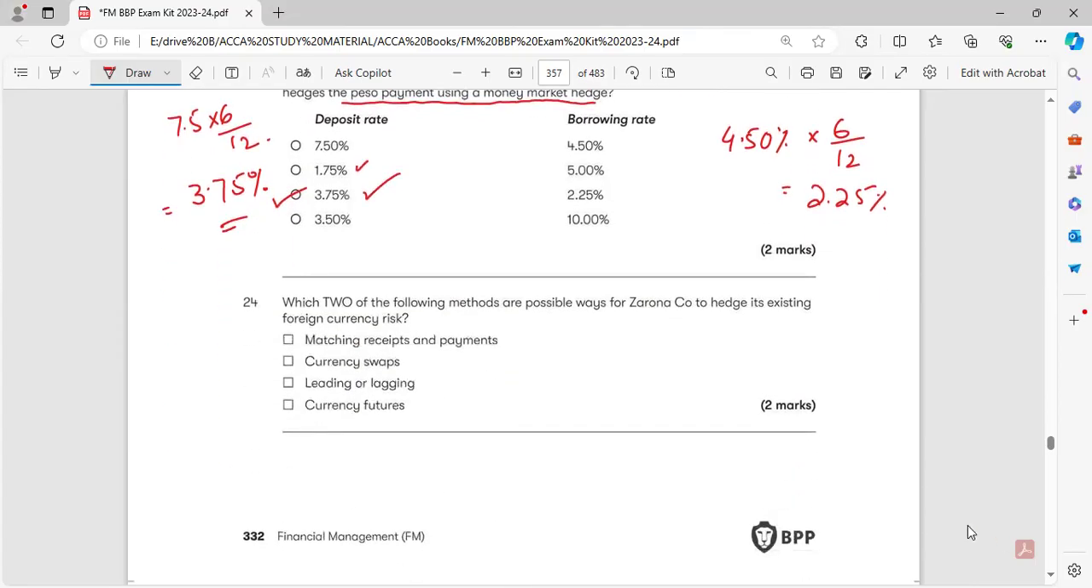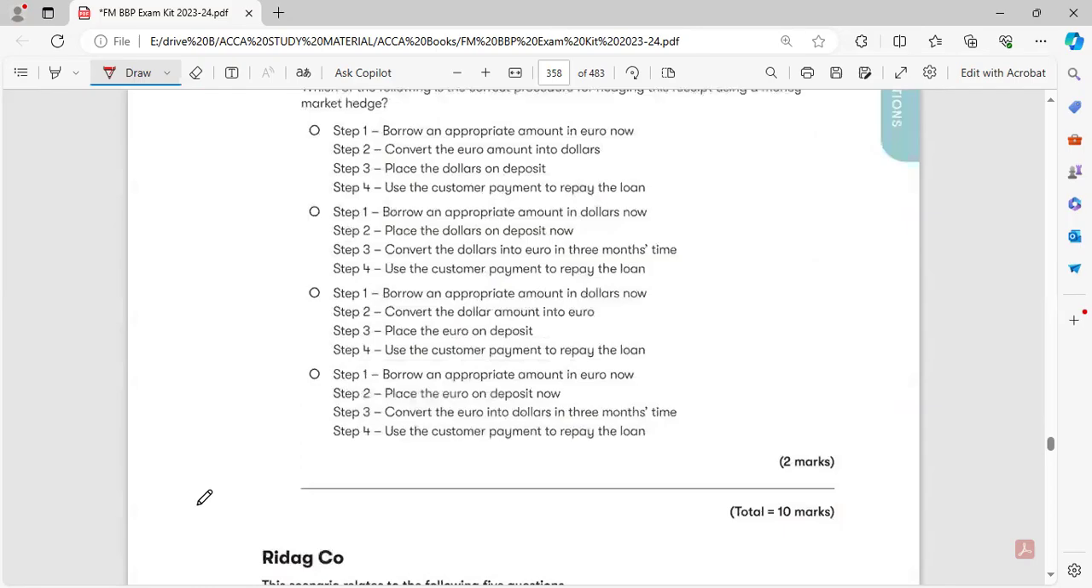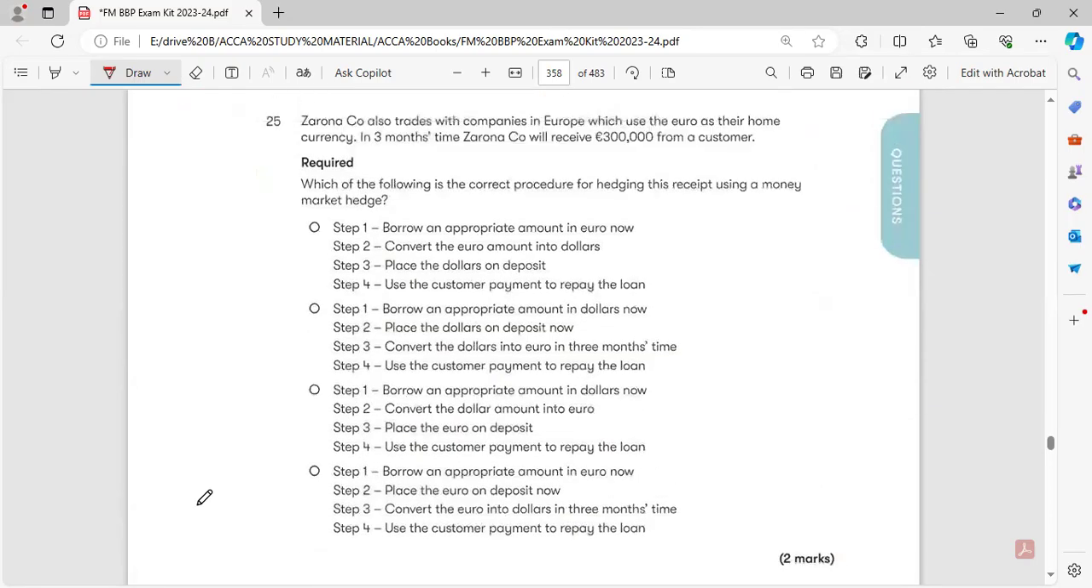Which two of the following methods are possible ways for Zarona company to hedge its existing foreign currency risk? Matching receipts and payments: it is not possible here right now. Currency swaps: yes, we can use currency swaps. Leading or lagging: it is not possible here. We can use currency futures to make the hedging.